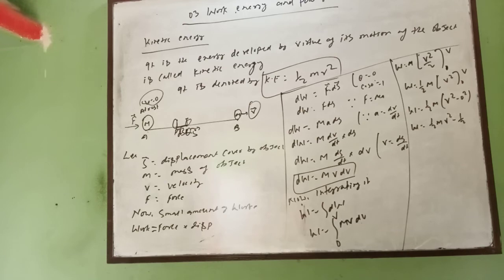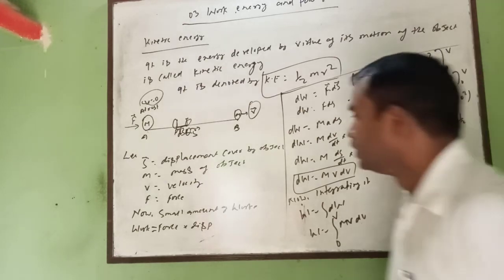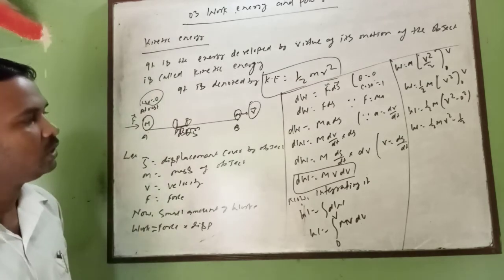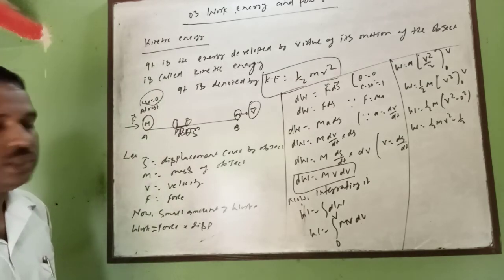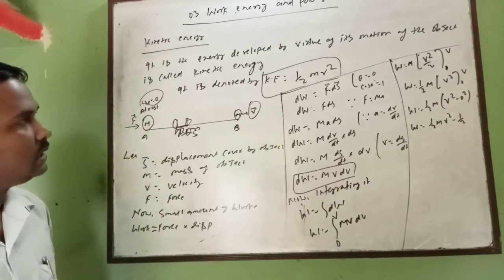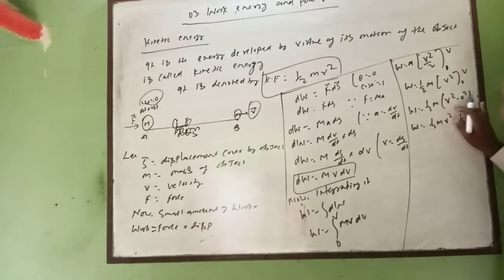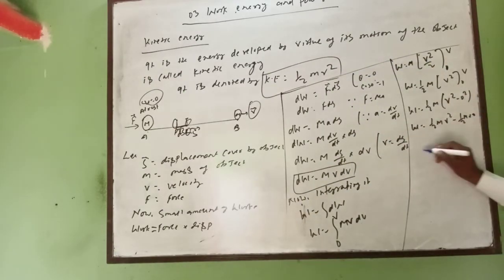But how you will take this one? In the calculus, I think you will put here the limit 0 to u, and the same process. Multiply, no problem. If you multiply, then what will be here? Half m into 0. So W is equal to half m v square.